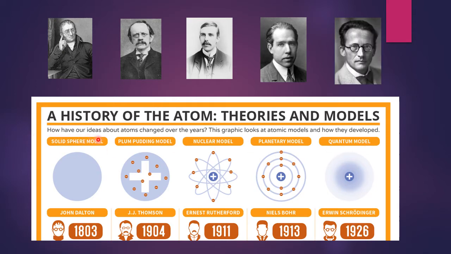So this was the history of the atom, and these were the scientists who came up with different models of the atom. And one very important and common thing for these scientists is that they all received Nobel Prize for their work, for their contribution in the field of science. Now we will move to your textbook topics. The first one is laws of chemical combination. So let me move to the next slide.